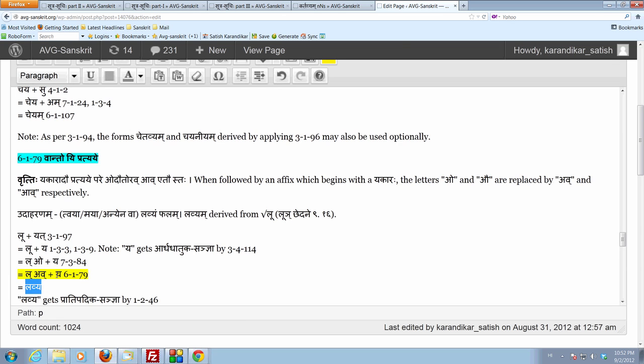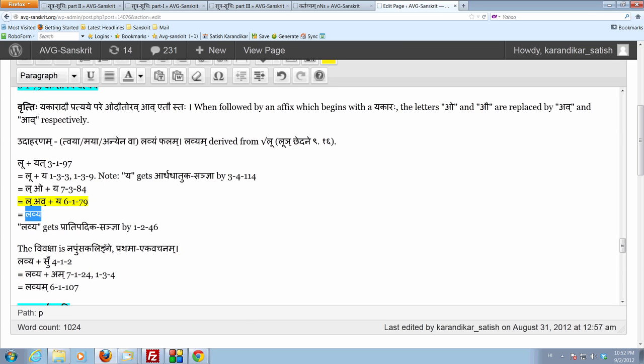Lavya gets pratipadika sanya by krit taddhita samasascha. In this case, vivaksha napumsakalinge prathama ekavachanam. And we won't repeat the sutras again and again now. It's basically add the pratyaya su by 412, so just etc. And then the final makara does not get this sanya because of na vibhaktau tusmaha. Then ami purvaha, lavyam. Of course, this is an adjective. It could go in any gender, number, case. You can say lavyani pushpani, lavyani phalani, and so on and so forth.